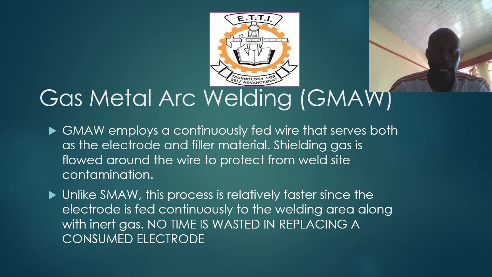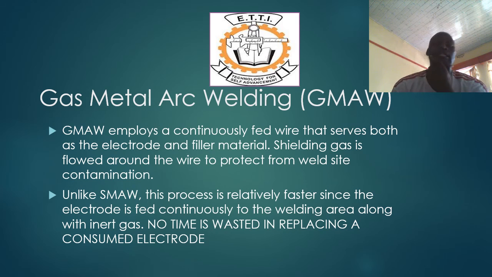Then we have gas metal arc welding. This one employs a continuously fed wire that serves both as an electrode and filler material. Shielding gas is flown around the wire to protect from weld site contamination.